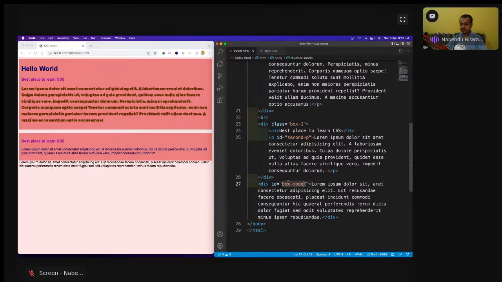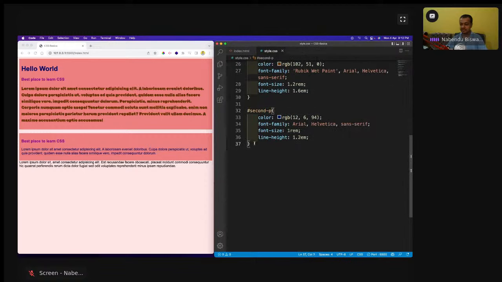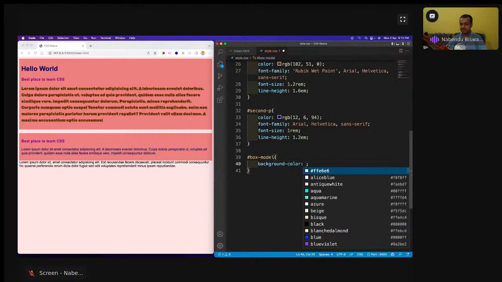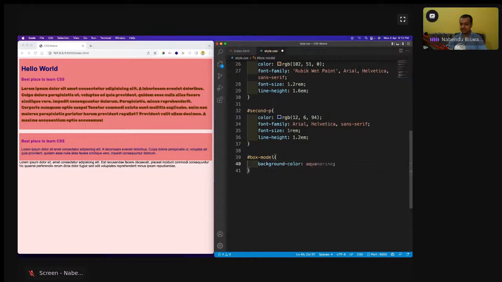So then I will go to this. I have given this because I have given this id. I'll go here, hash box model, and first thing is that I will change the background color. Maybe aqua is okay.